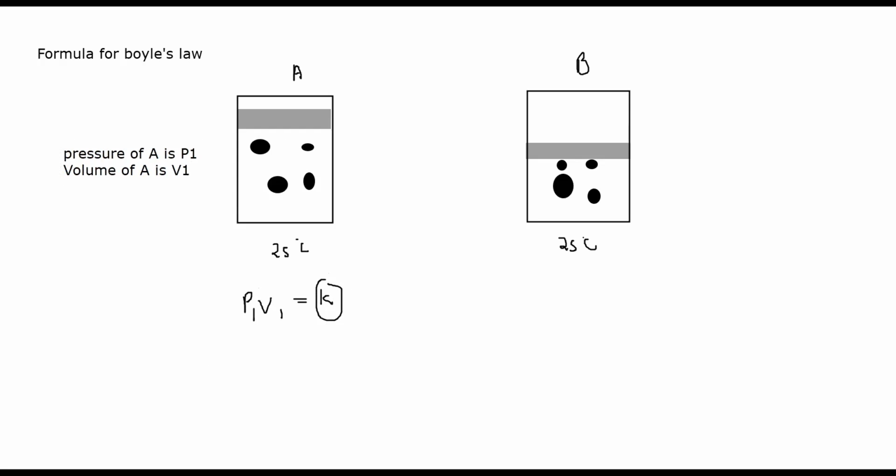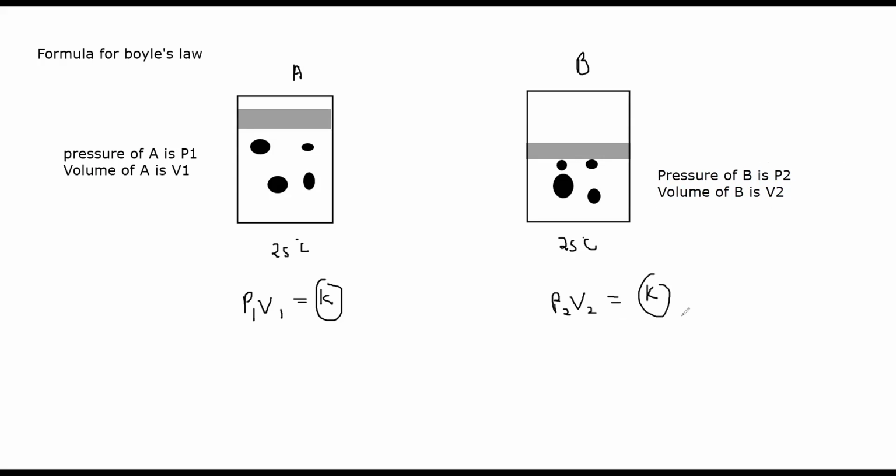Same thing, if I have the same gas, the same number of particles at a constant temperature, and the pressure of B is P2 and the volume of B is V2, then because they are inversely proportional, when I multiply pressure by volume, I will get the same answer.